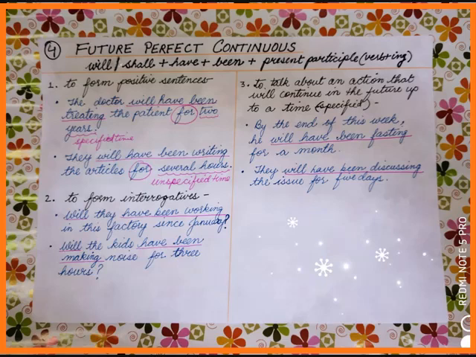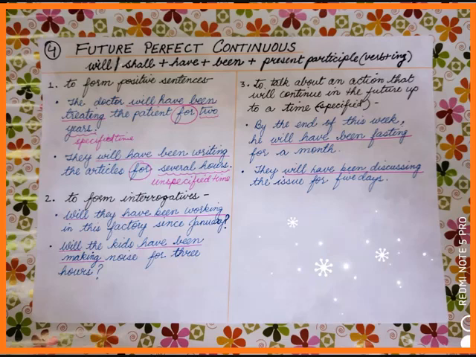Second example, they will have been writing the articles for several hours. For again is used as the time reference, and will have been writing, verb plus ing, is indicating time in future, and several hours is showing you unspecified time. Several means it can be 2, it can be 3, it can be 10, 12, anything. That is why it is time not in particular. So we say unspecified time.